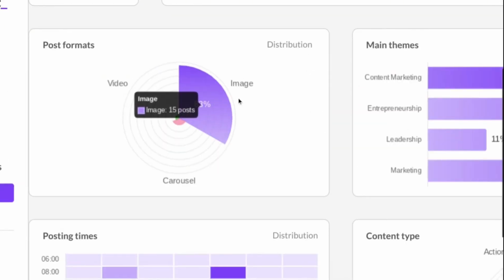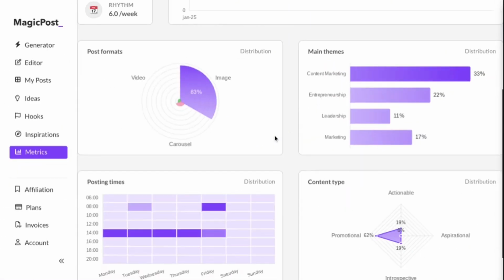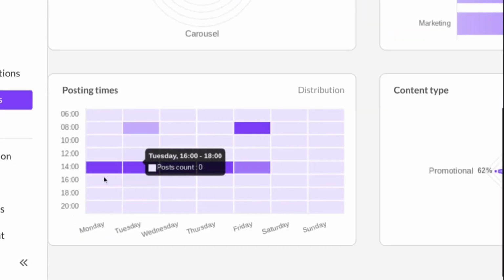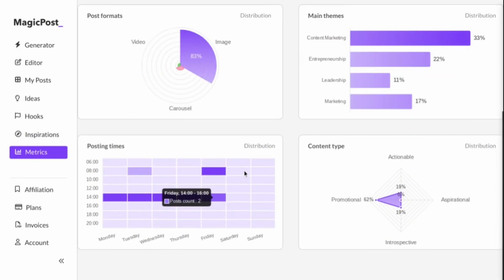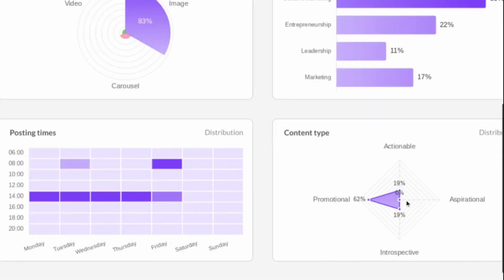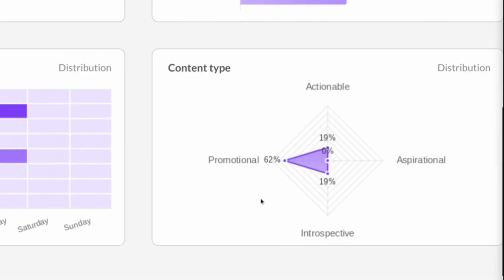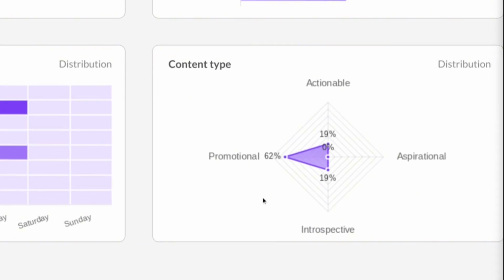Like I said before, main themes include content marketing, entrepreneurship, leadership, marketing. Themes basically mean the kind of posts that you actually post, right? I hope you kind of get what I mean by that. Posting time, we actually saw that a lot of it is at 2. This is much more relevant to my time period, which is South African time. But yeah, content type, promotional. This guy promotes a lot because a few months back he launched his new agency. Forgot what it's all about, but it's probably about ghostwriting and stuff like that.